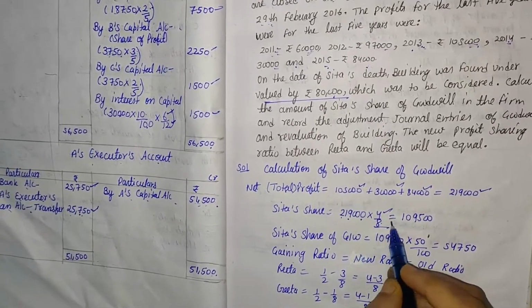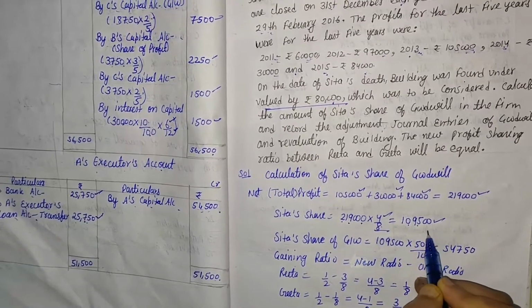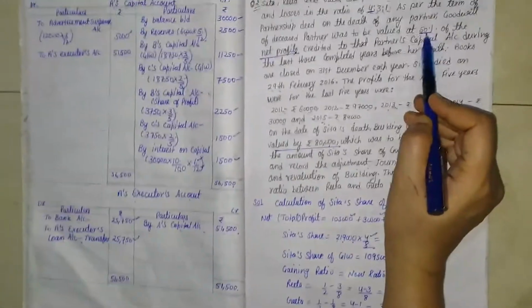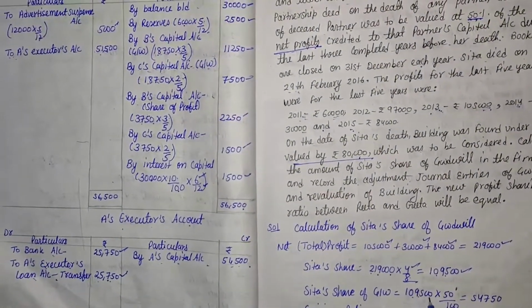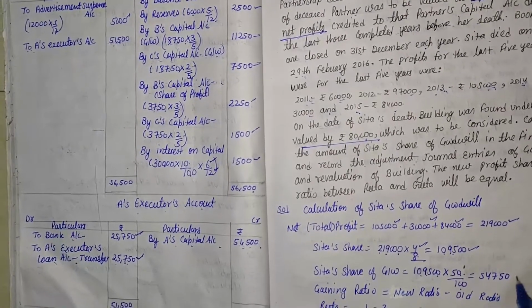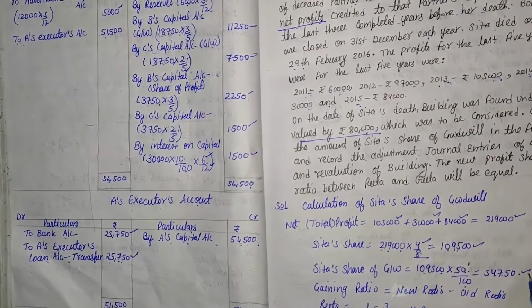Then we get Sita's share, that is 1,09,500. Sita's share of goodwill is based on 50%, as given in the question. So 50 divided by 100 of 1,09,500, and we get the goodwill, that is 54,750.